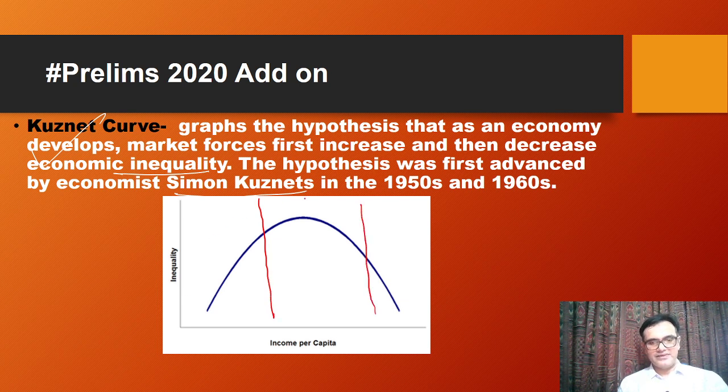As the economies are progressing, here it might be an agrarian kind of an economy. Here it might be an industrial growth model, and here it might be a post-industrial kind of a society or economy. That's how the inequality will reduce over a period of time. So this is the Simon Kuznets curve. Okay, now moving on.